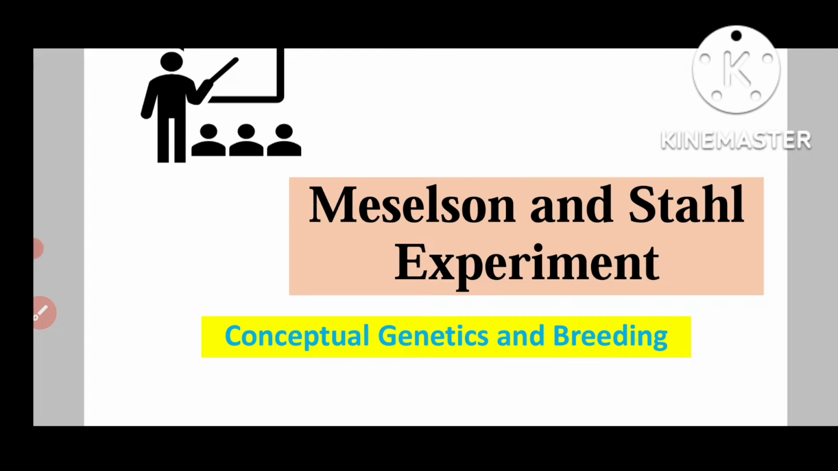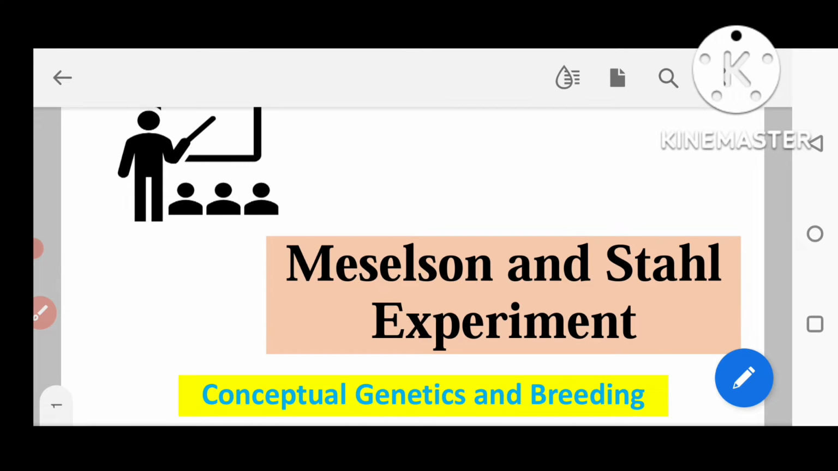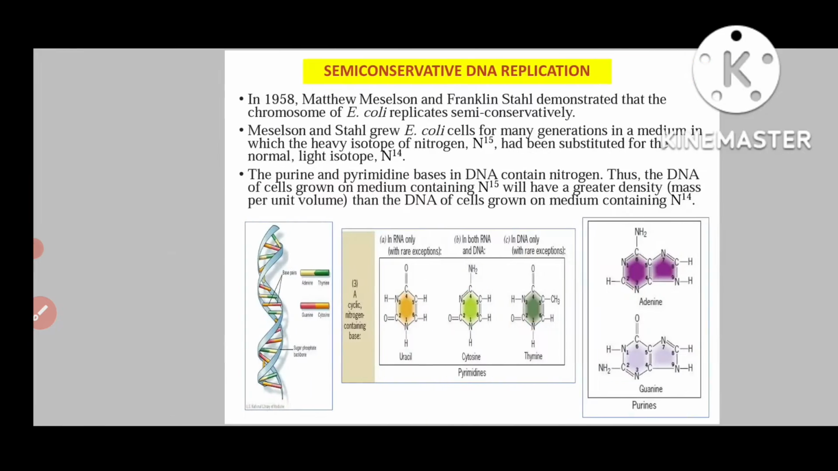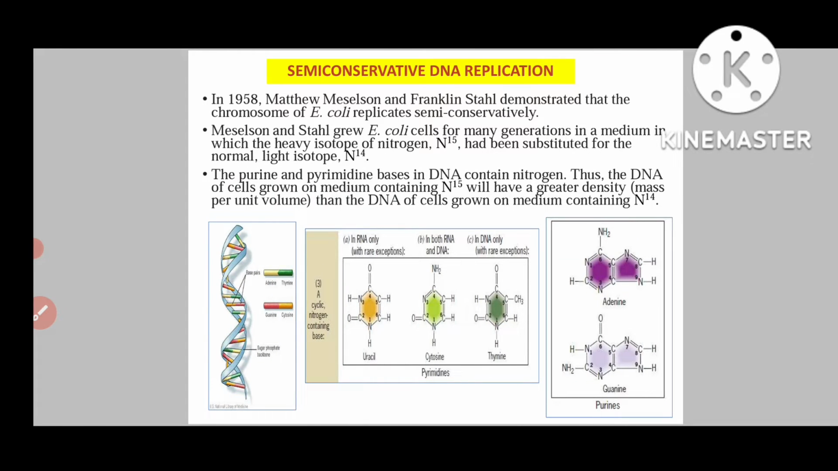In our earlier videos, we have already discussed that DNA replication takes place by the semi-conservative mode, and besides this, two other modes were also suggested. One was the conservative mode and another one was the dispersive type of DNA replication. So this experiment proved that DNA replication only takes place by the semi-conservative mode of replication. So first of all, what is semi-conservative DNA replication?